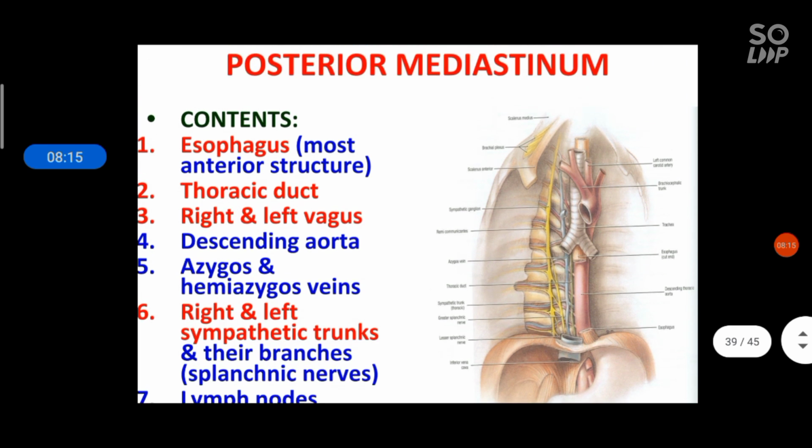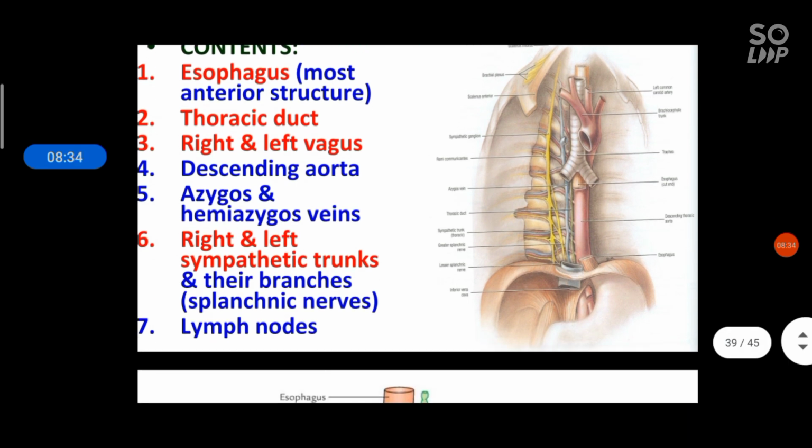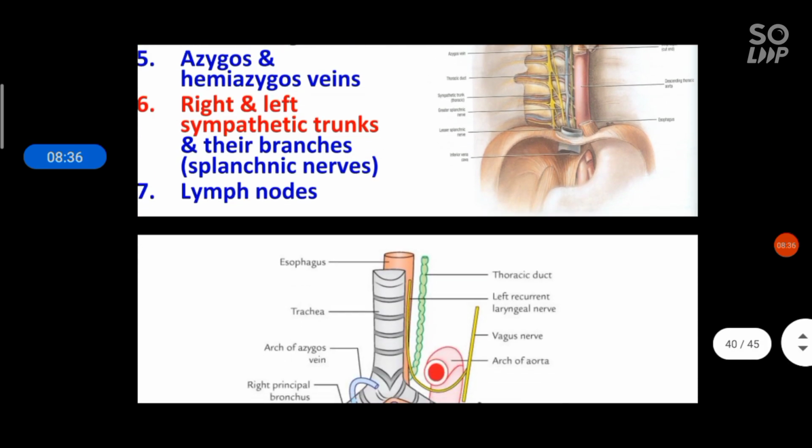The contents of the posterior compartment are the esophagus, thoracic duct, right and left vagus, descending aorta, azygos and hemiazygos veins, right and left sympathetic trunks and their branches, splanchnic nerves and lymph nodes.